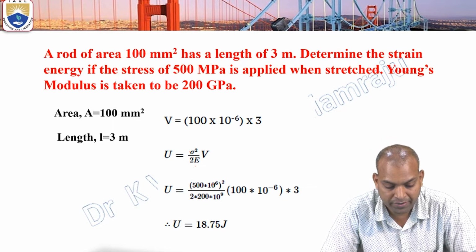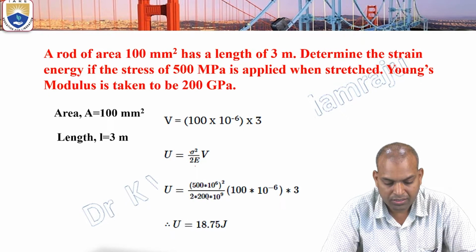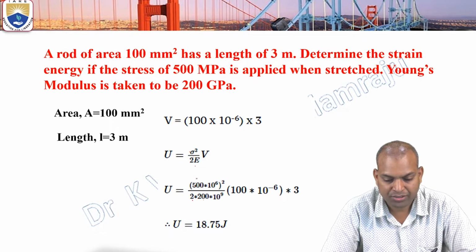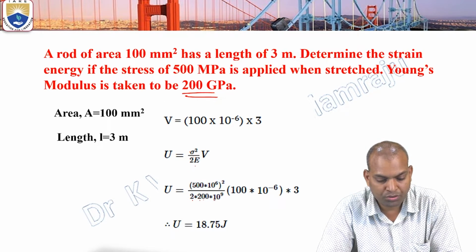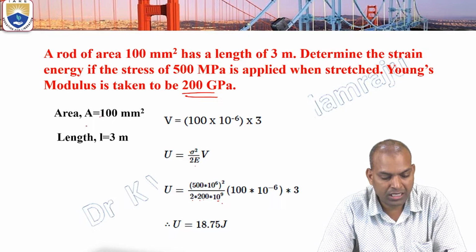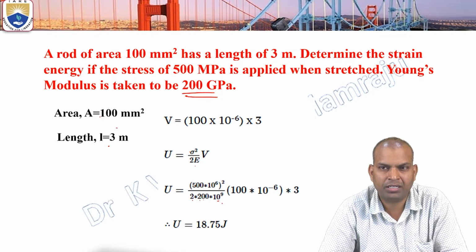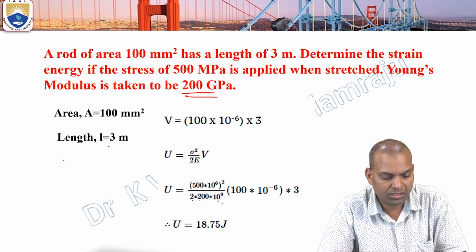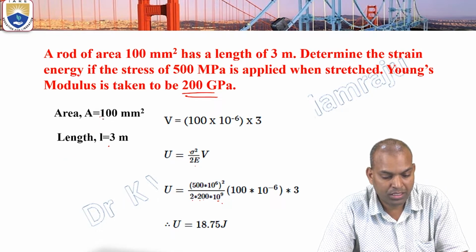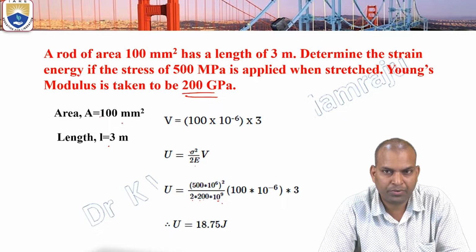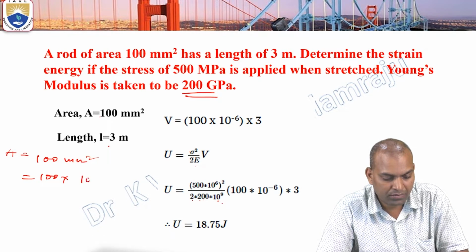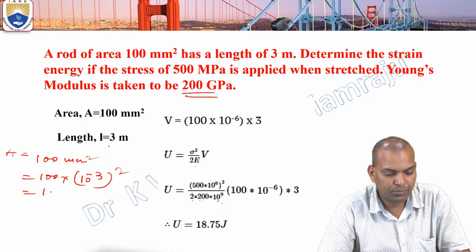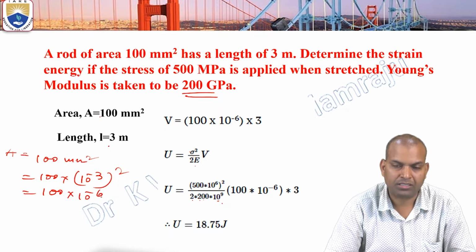Sigma is 500 megapascals, so 500 into 10 power 6 whole square, divided by 2 into E, where E is 200 gigapascals, 200 into 10 power 9. Then the volume, that is area into L. The area is 100 square millimeters. Area A equals 100 into 10 power minus 3 whole square, then it becomes 100 into 10 power minus 6.